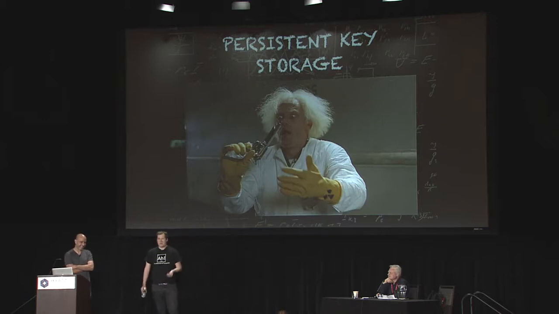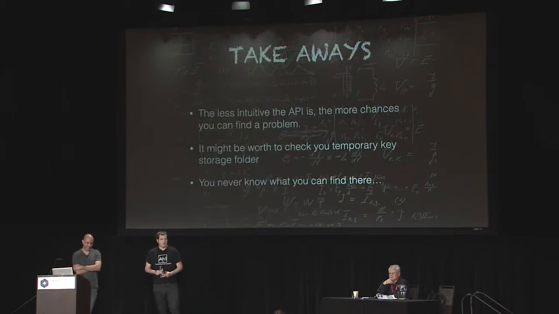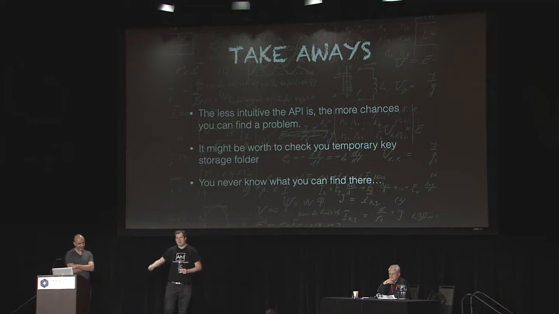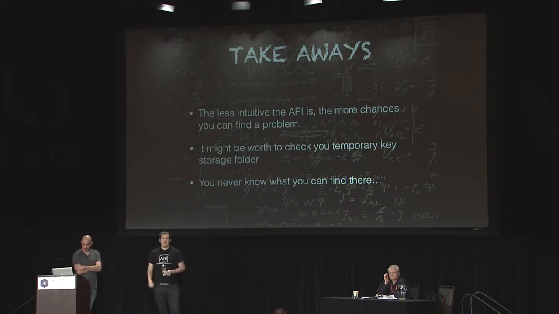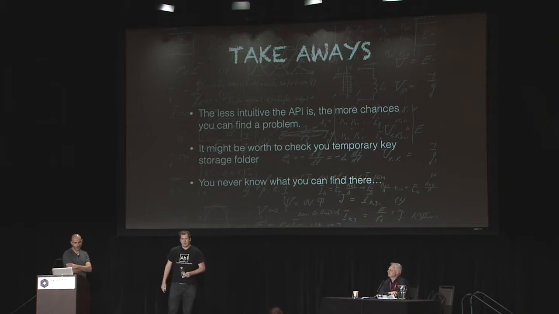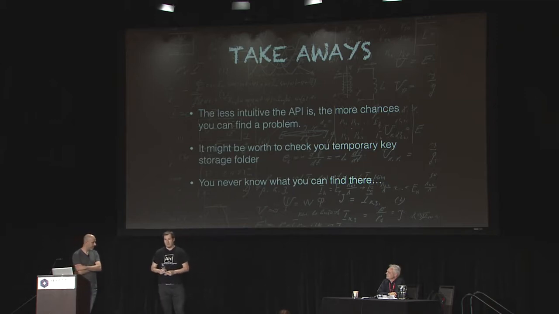So what are our takeaways from this example? First of all, a less intuitive API is difficult to reverse engineer, but it was also difficult to work with. So the effort is greater in order to figure out what the person who wrote the code was trying to do, but the rewards may be also greater because the person who was working with it was more likely to make juicy mistakes. And second of all, if you got hit by ransomware, go check your temporary key storage, because who knows, this might be your lucky day after all.